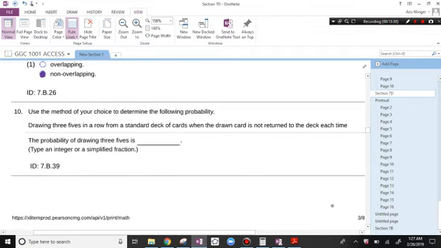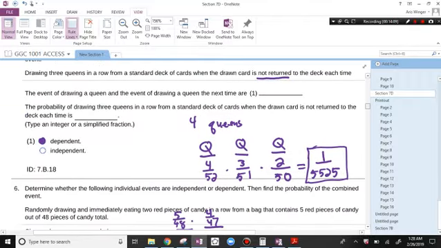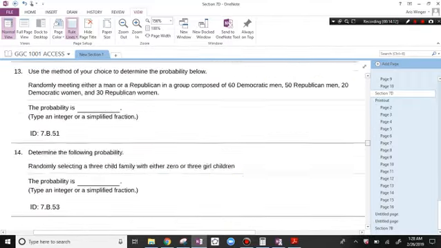Use the method of your choice to determine the following probability. Drawing 3 5s in a row from a standard deck of cards when the drawn card is not returned to the deck. So we did this already, so I need to draw a 5, and another 5. I believe earlier they were queens, but the idea is the same. They're 4 out of 52, 3 out of 51, 2 out of 50. We did this exercise earlier. Let's see if we can go find it. It's 1 out of 5,525.